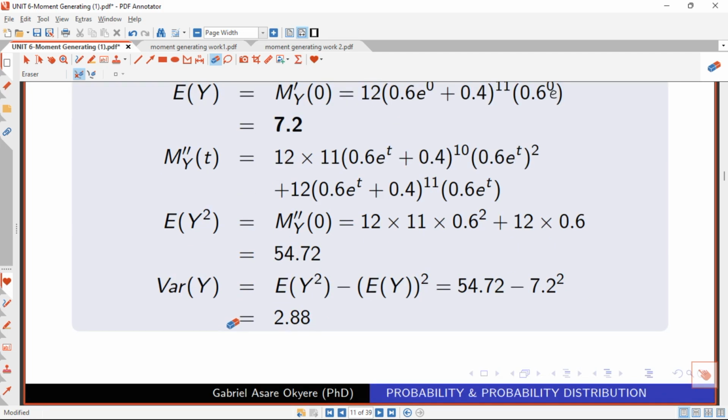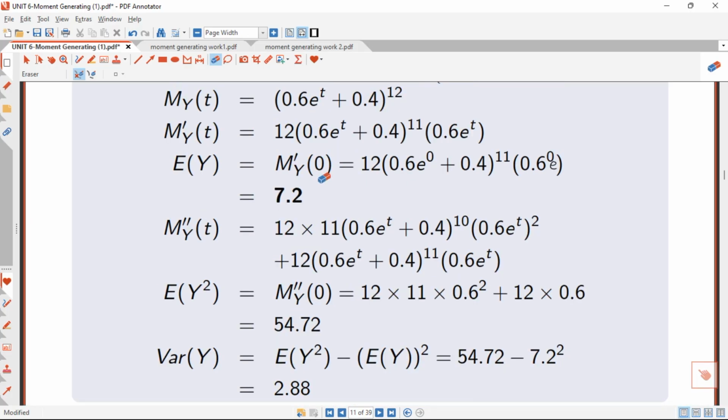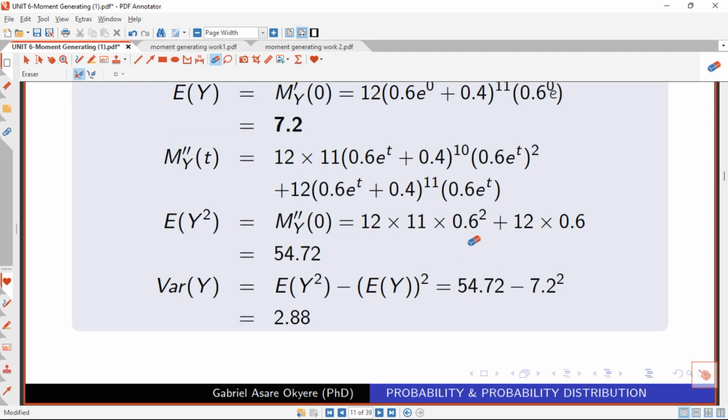If you take the second derivative of the function, we are going to get 12 times 11 times 0.6 e raised to the power t plus 0.4, all raised to the power 10, times 0.6 e raised to the power t squared, plus 12 times 0.6 e raised to the power t plus 0.4, all raised to the power 11, times 0.6 e raised to the power t. We put t equal to 0, and we are getting 54.72.